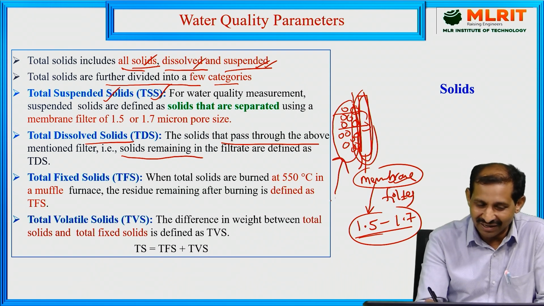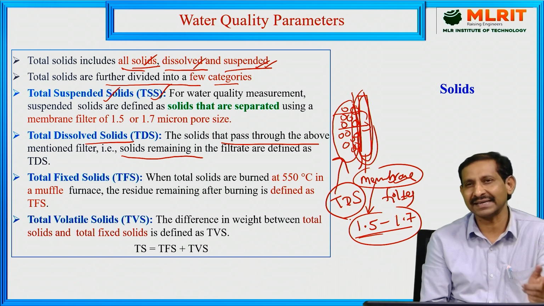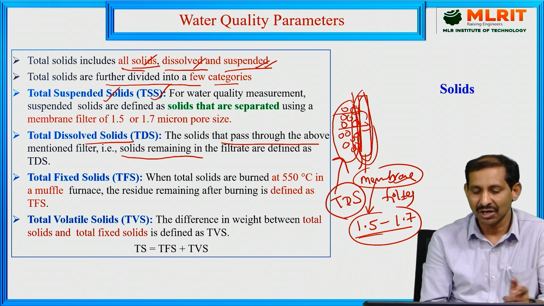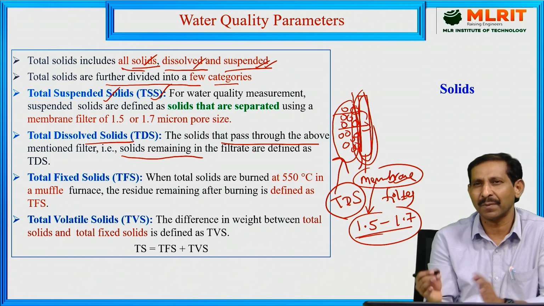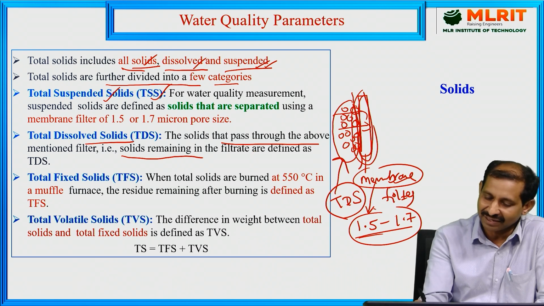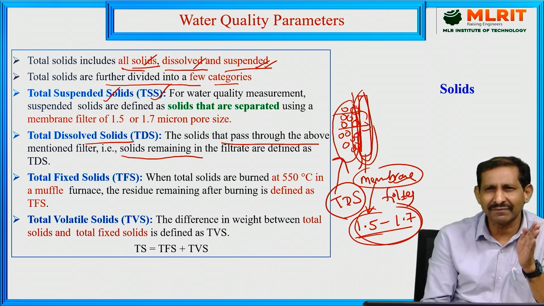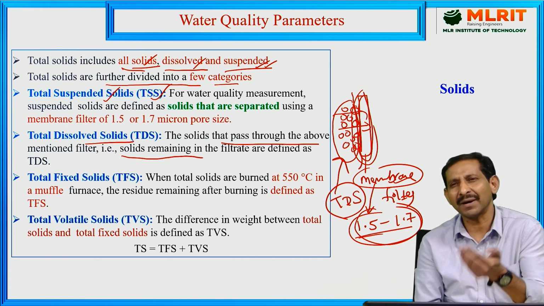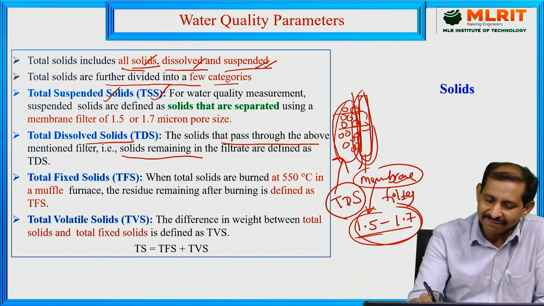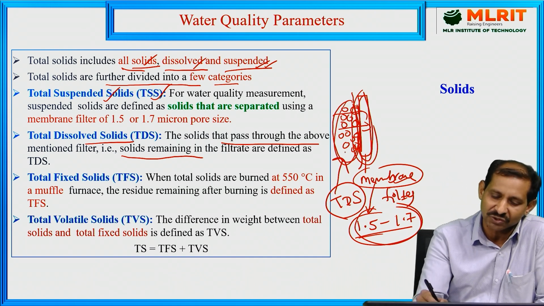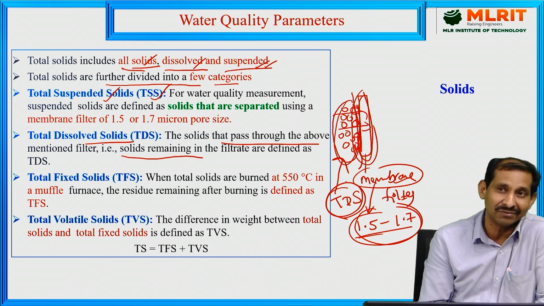Those solids are called the total dissolved solids. Once the same solids are passed through the membrane filter with a micron size of 1.5 to 1.7, whatever solids remain in the filtrate are called the total dissolved solids.